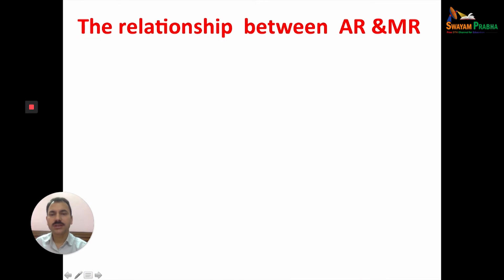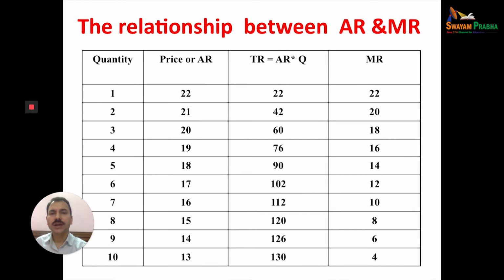Now let us discuss the relationship between AR and MR. Already we have discussed average revenue, the per unit revenue, whereas total revenue is price multiplied by quantity, average revenue multiplied by quantity. So this average revenue multiplied by quantity: 22 multiplied by 1, 22; 21 multiplied by 2, 42; 20 multiplied by 3, 60; 19 multiplied by 4, 76; 18 multiplied by 5, 90; and so on. 13 multiplied by 10, 130.